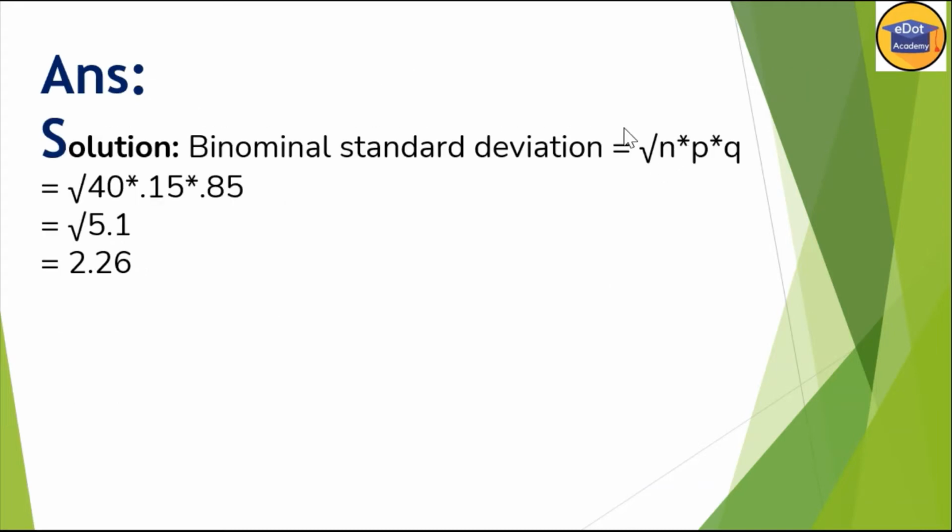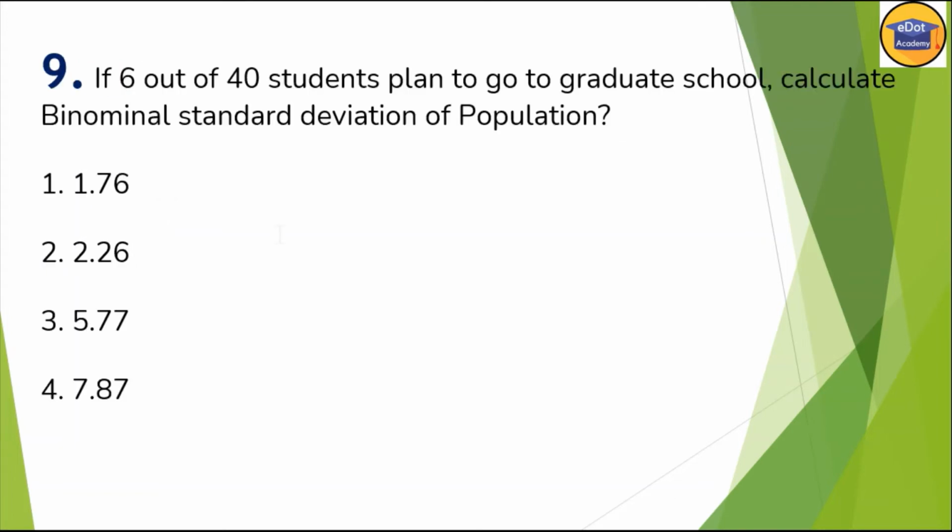The square root is there, and p and q, that means p and 1 minus p, are there. Only n, which you divided by, is now multiplied. So in this way you can correlate. Now I put the values 40, 0.15, 0.85. You multiply, and when you multiply you get 5.1. Take the square root, you get 2.26. So 2.26 is the correct answer.